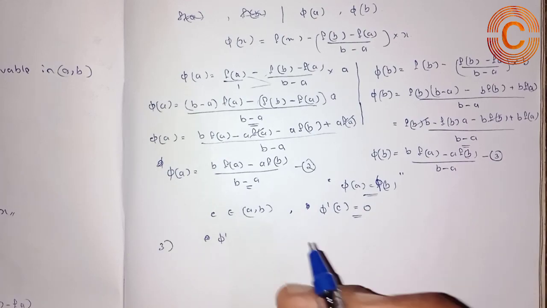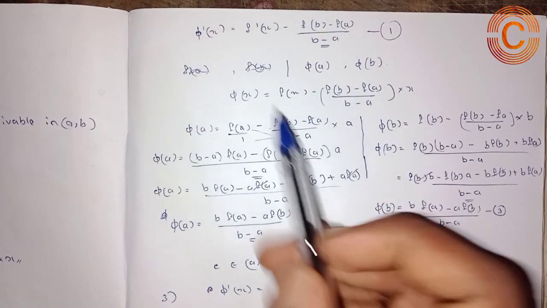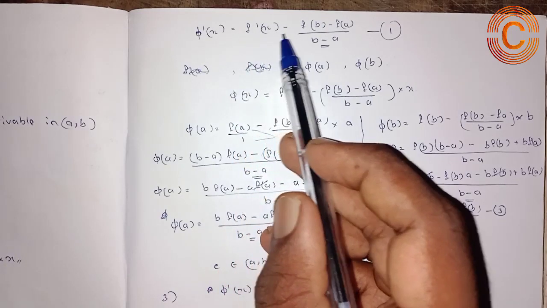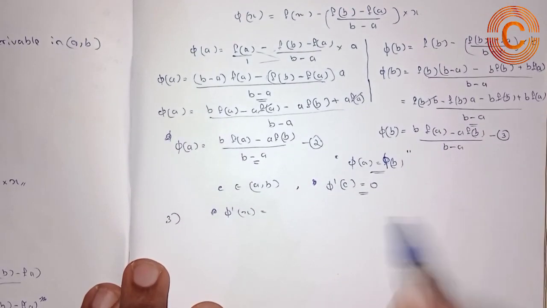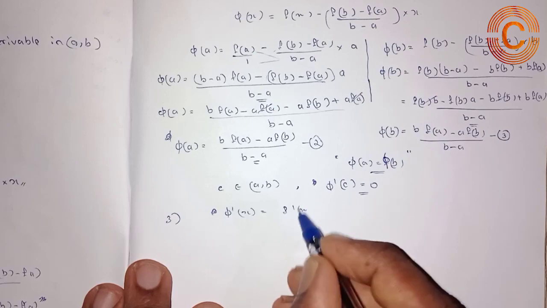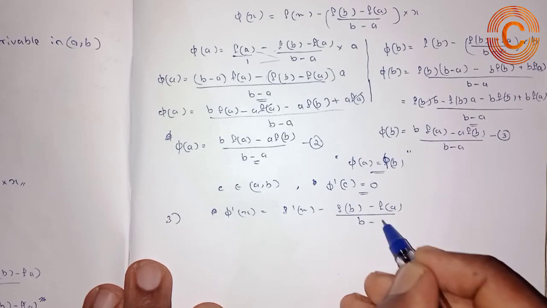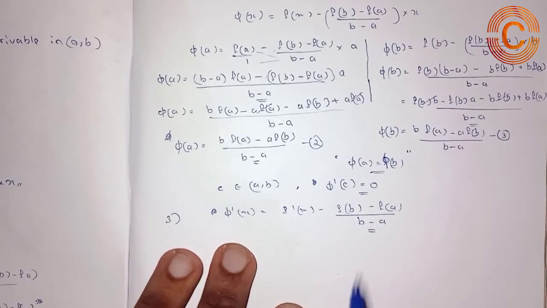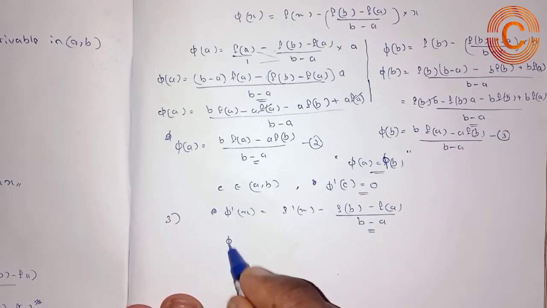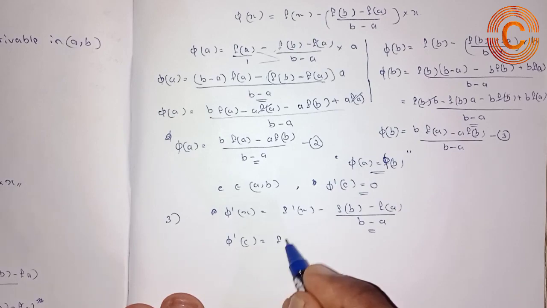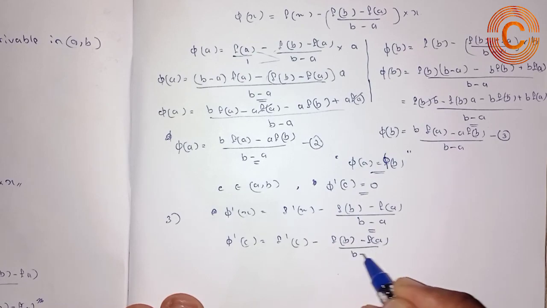In the previous step we got the solution for phi dash of x, which is equal to f dash of x minus f of b minus f of a divided by b minus a. Using this solution, when x is replaced by c in phi dash of x, we get phi dash of c equal to f dash of c minus f of b minus f of a, the whole divided by b minus a.